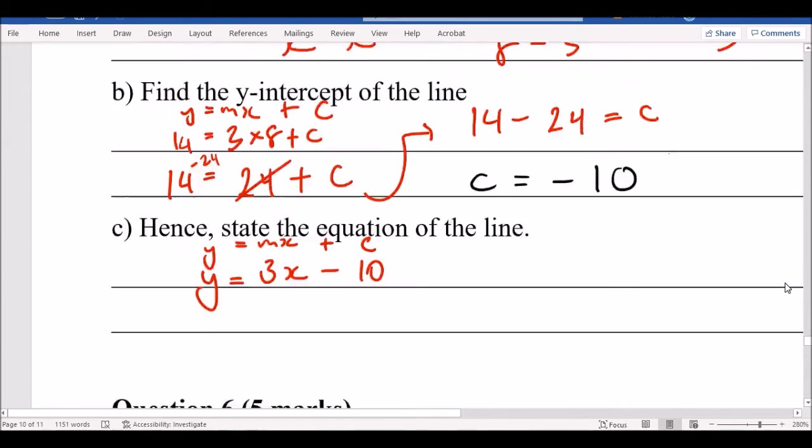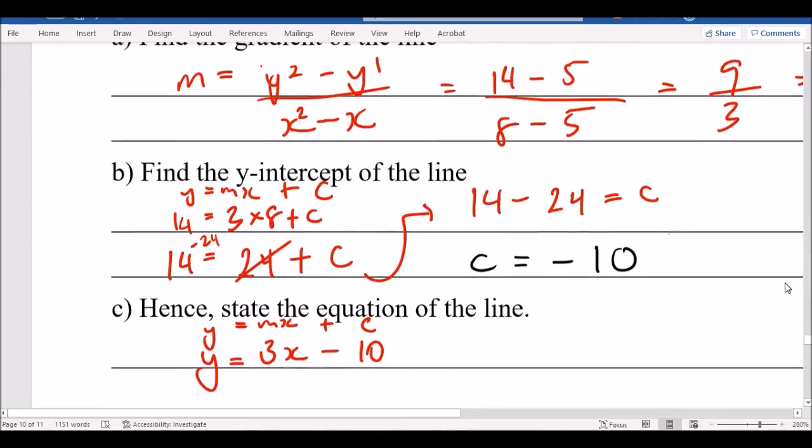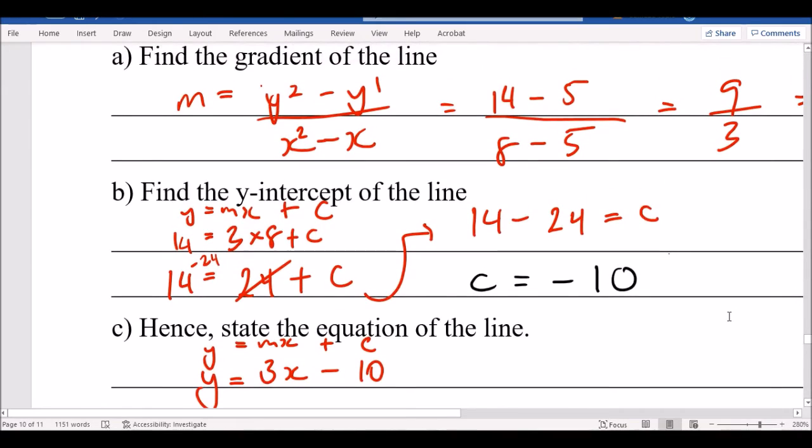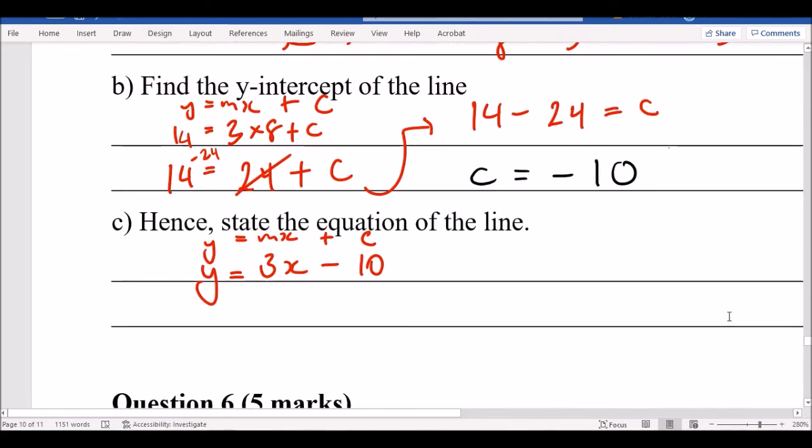Did anyone get up to question 6? Yep. Alright, let's do question 6 then real quick, and then we'll be done very soon. Alright, question 6. Sorry, people still copying. Copy it down, please do so. But remember, this will also be on OneNote and or Teams. And I'm putting the video together today so you can watch it at home tonight for the SAC tomorrow.